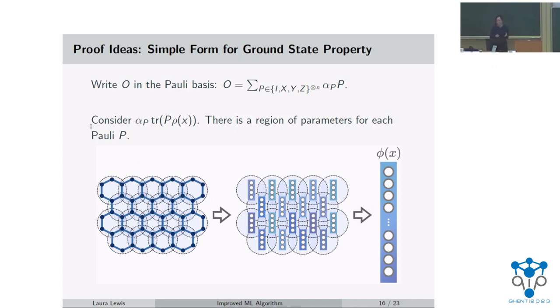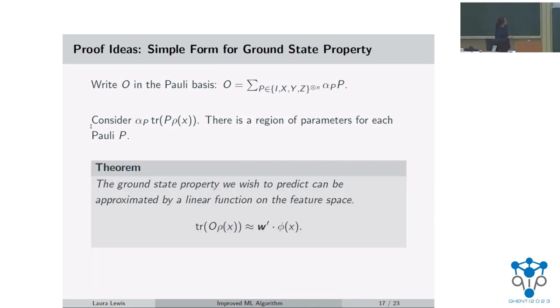So this is overall just kind of a sketch of what the ideas behind the proof were, but for a full technical description, please refer to the paper. So yeah, this is the theorem that I was stating from this intuitive description. So trace O rho of x is approximated by a linear function of phi of x. In particular, the linear function has coefficients given by this vector w prime. So what this also tells us is that the machine learning algorithm that we proposed, which also predicts linear functions over the feature space, has high enough representation power to cover the ground state property that we care about predicting.